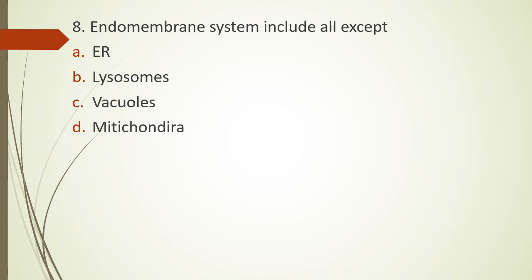You have to tell which of these does not form a part of endomembrane system in a eukaryotic cell. The correct answer is option D, that is mitochondria. Mitochondria doesn't form the part of the endomembrane system. Rest all are part of endomembrane system of a eukaryotic cell.